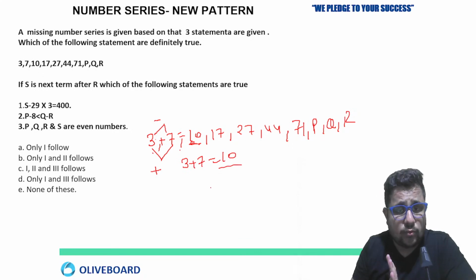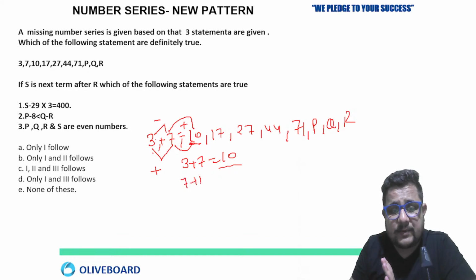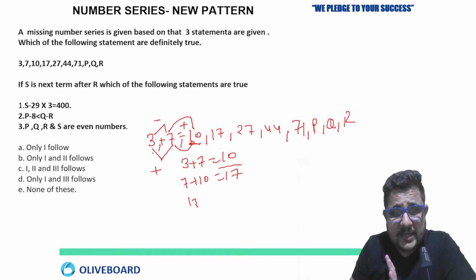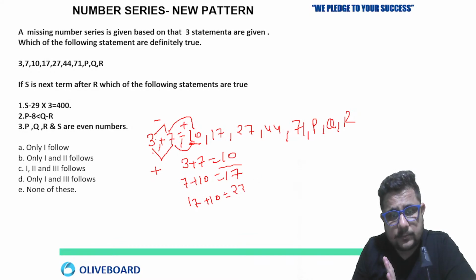First add the first two, right? First two numbers, then second to third. 7 plus 10 will get you 17. Then 17 plus 10 will get you what? 27. Clear?